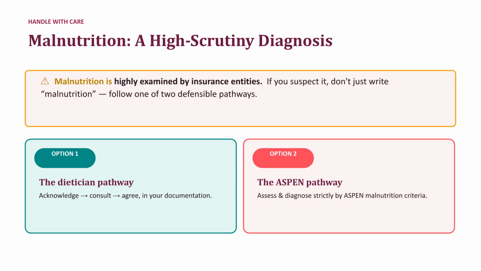Now let's address the diagnosis that requires the most care: malnutrition. Because it is highly scrutinized by insurance entities, a thin, unsupported note will likely be challenged. If you suspect malnutrition, don't just write the word. Instead, follow one of two defensible pathways: the dietitian pathway or the Aspen pathway.